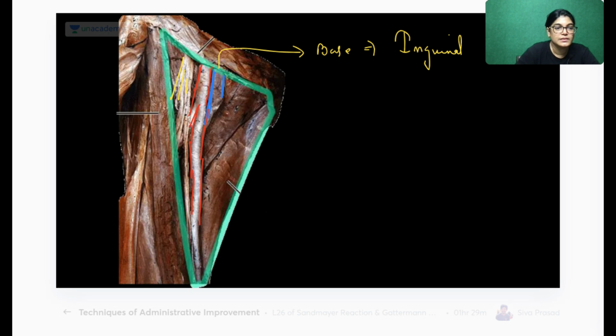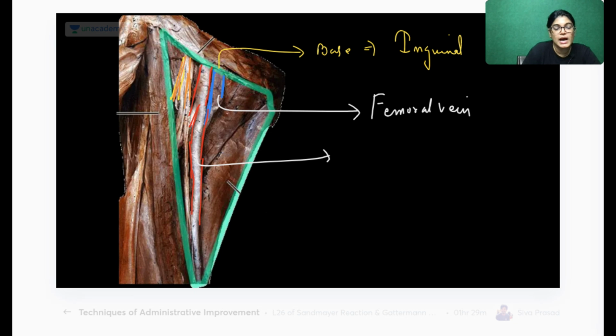So yes, I have used three colors, and here you can see. Medial most is the femoral vein. This is the femoral artery. This is the femoral nerve, the lateral most.